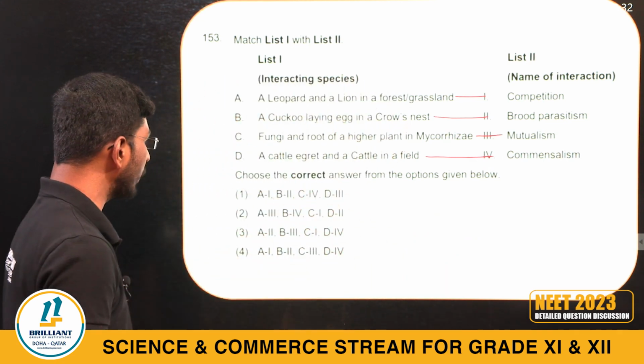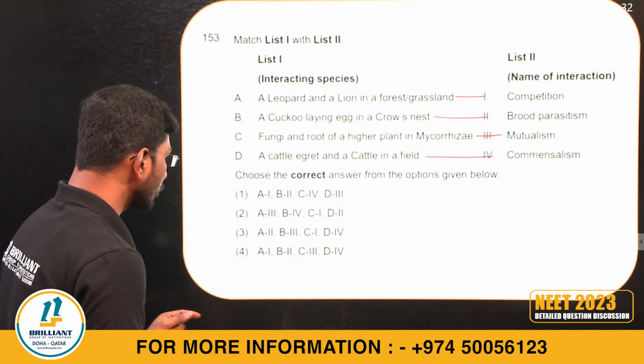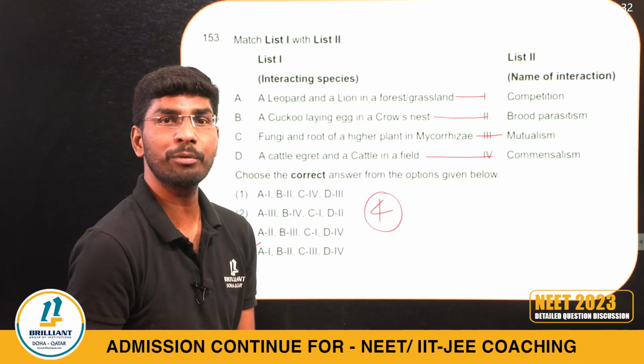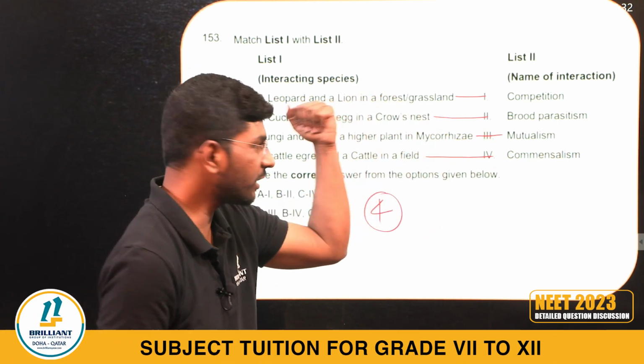Simple. 1 2 3 4. Where is the 1 2 3 4? Answer is option 4. Organism and population interaction is the topic of this question.